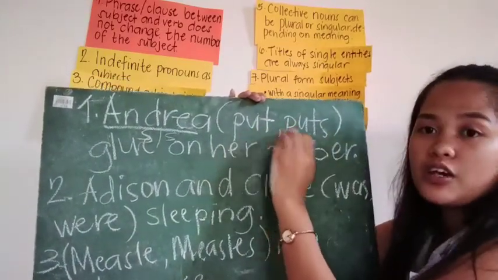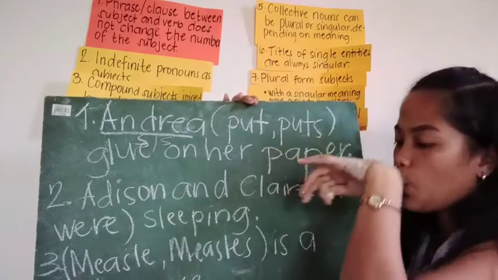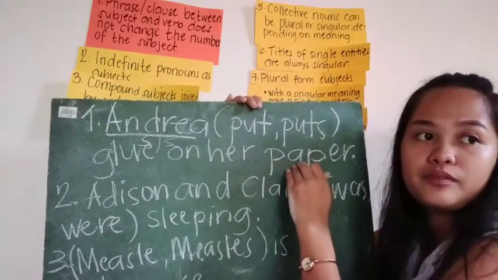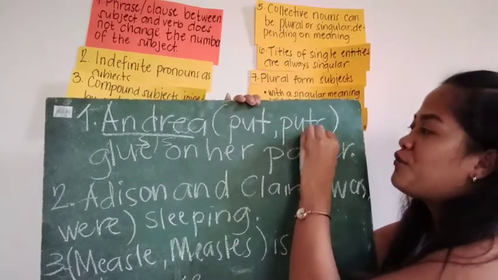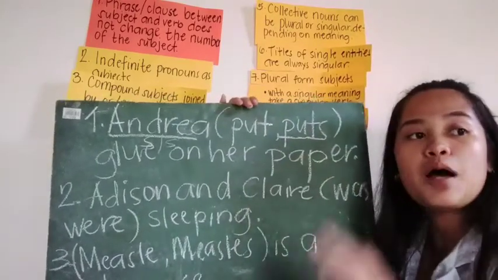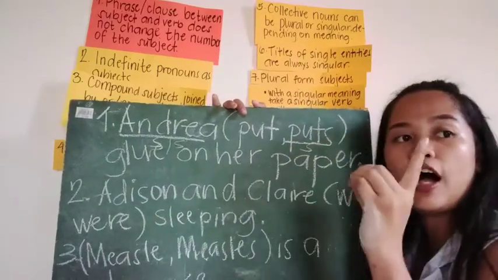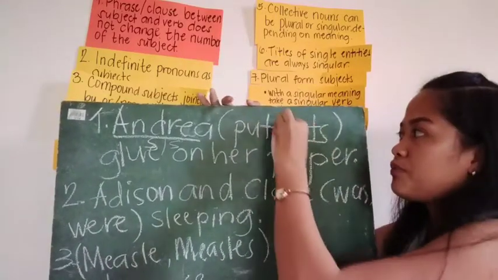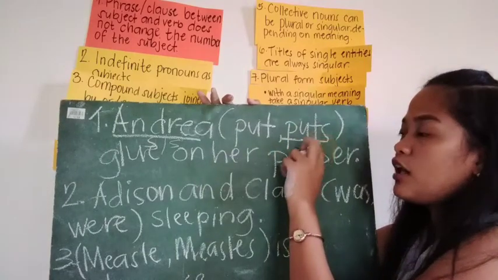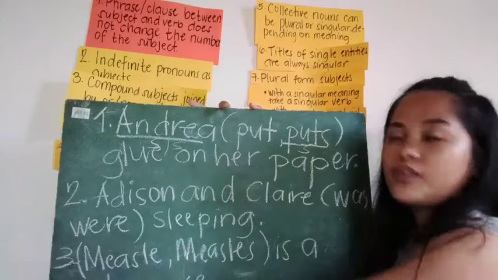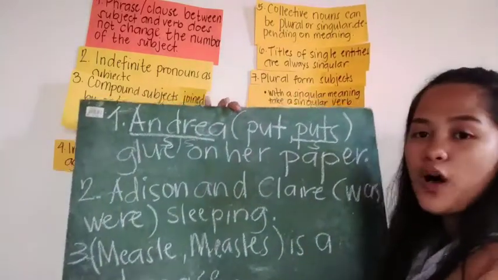The parenthesis here is our verb. So which must be our verb here? Puts. Very good. It is "puts" because puts is a singular verb. It must be singular because our subject is singular. Very good. Next one.